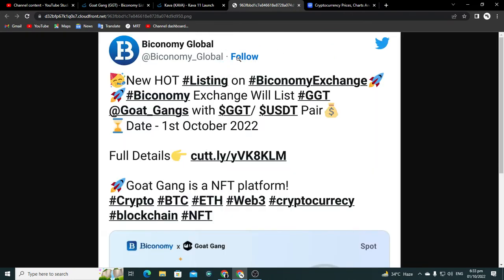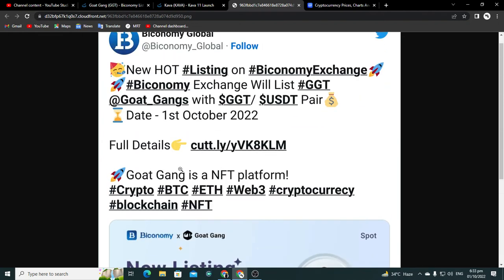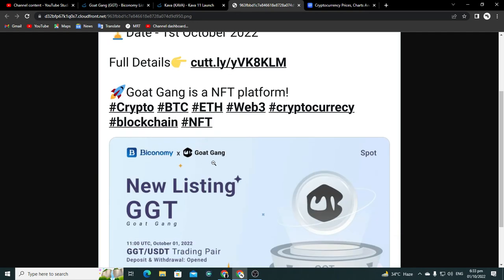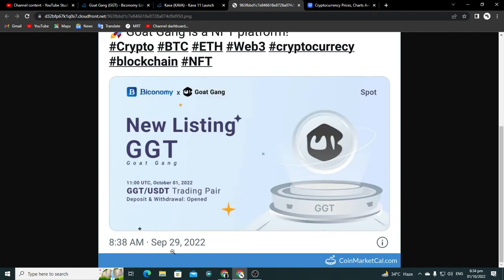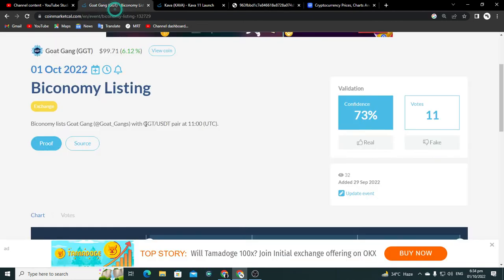Look at this. Bioeconomy Global have tweeted about it. New listing GGT God Gang. It was shared on 29th September, and the date of the listing is 1st October. And here is one more thing. You can see the confidence level on validation of a news. People or the community vote here on whether the event is real or fake. You can click on real and you can vote. 12 votes and 73% confidence.